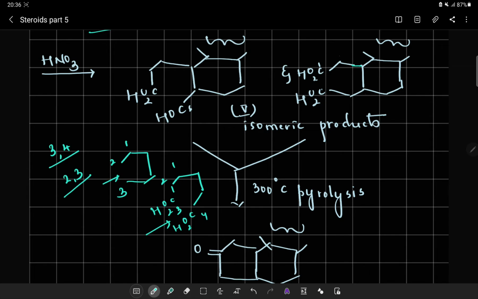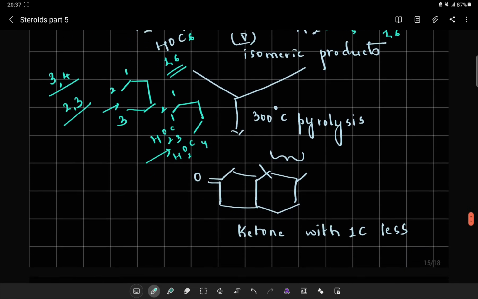Now let us observe what type of dicarboxylic acids these are. 1, 2, 3, 4, 5, 6. I can observe that this is a 1,6 dicarboxylic acid. Here also, 1, 2, 3, 4, 5, 6, it is a 1,6 dicarboxylic acid. So both the isomeric acids that we have synthesized are dicarboxylic acids which are 1,6 in position.